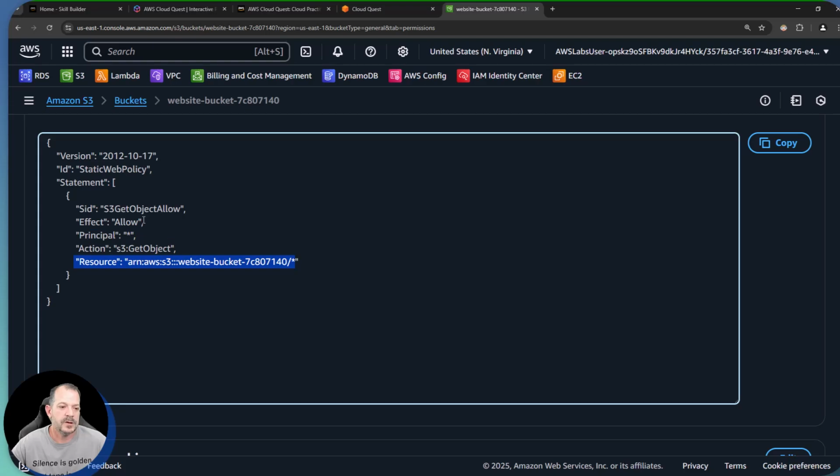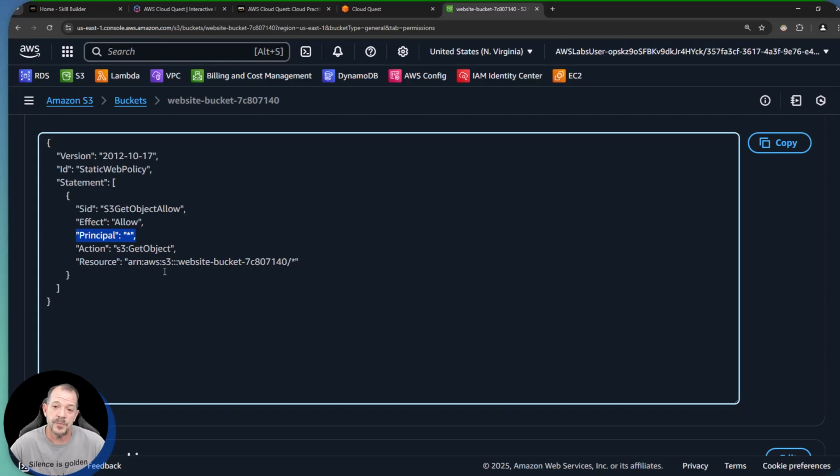All right, so we are allowing one specific API call, which is S3 get object, that will allow whoever's defined as the principal to perform this action. A principal of star is the permission that we would need to give the general public, anybody that's unauthenticated to AWS, access to retrieve the objects in this bucket.